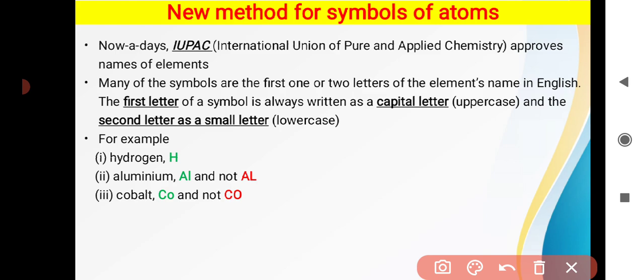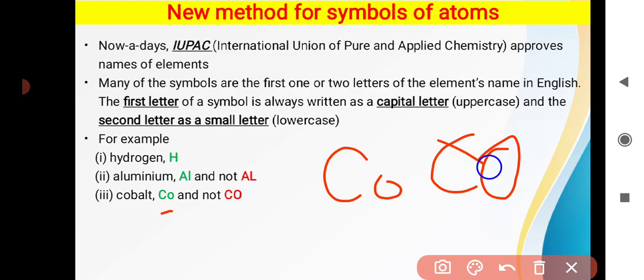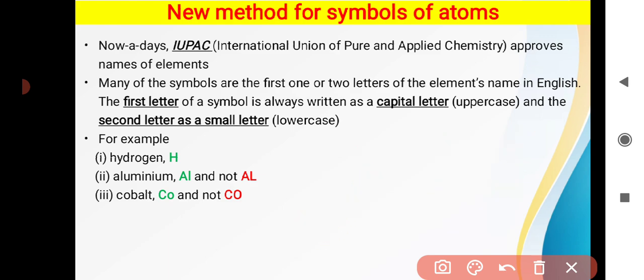Another example is cobalt. In cobalt it is C and O. So the cobalt symbol is C and small o. You should not write capital C and capital O because it is wrong. You have to write capital C and small o. This is the way you can represent the atoms based upon their symbols.